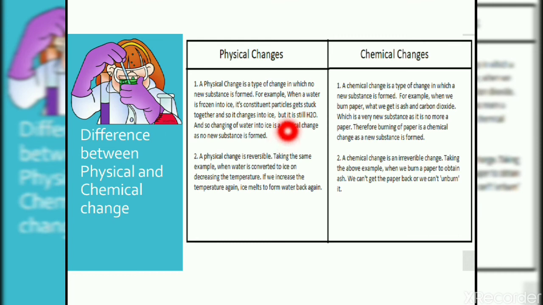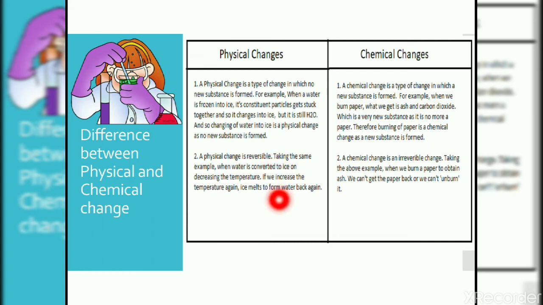A physical change is a type of change in which no new substance is formed. For example, when water is frozen into ice, its constituent particles get stuck together, so it changes into ice, but it is still H2O, or you can say it is still water. Properties are not changed. While in a chemical change, a new substance is formed, like burning of paper. We get ash and carbon dioxide, which are very new substances, as it is no more paper, so burning of paper we can say is a chemical change.